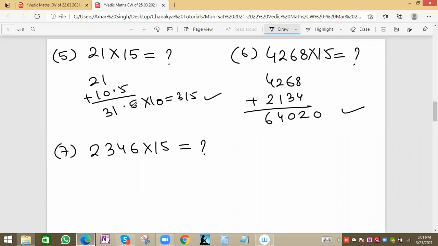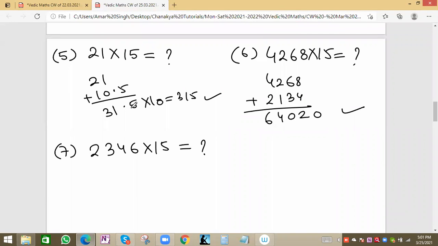Right, Hemant, Pershan, Xavier. Xavier, please try once again because the answer is a different value from what others are getting. Samarth is also correct. Mohammed, please try once again. The answer is not correct, because most of you are getting 35190. So I am assuming 35190 is the right answer.